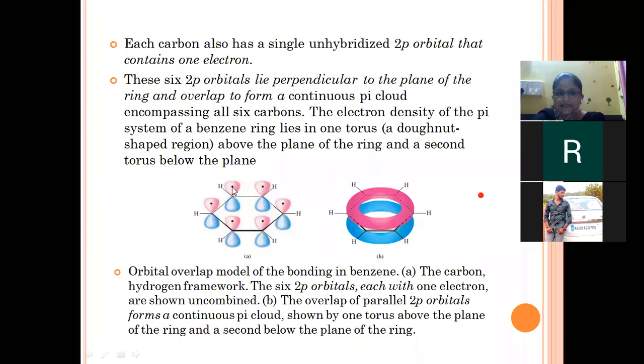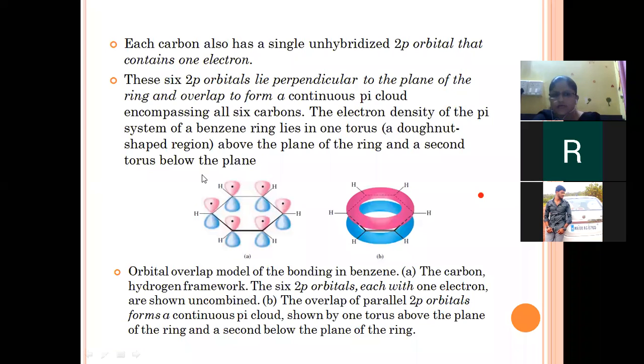There is an interaction, an attraction, between this pi electron and the pi electron of the neighboring carbon atom. There is interaction between all these pink colored pi orbital electrons, and they form an attraction cloud encompassing all six carbons. The electron density of the pi system of benzene is shown as a donut shaped region.